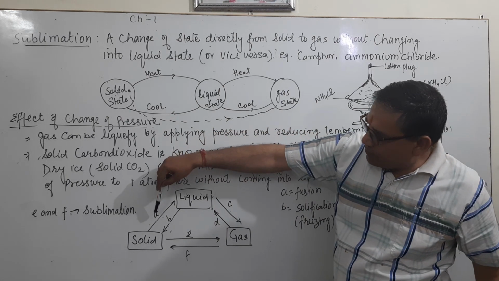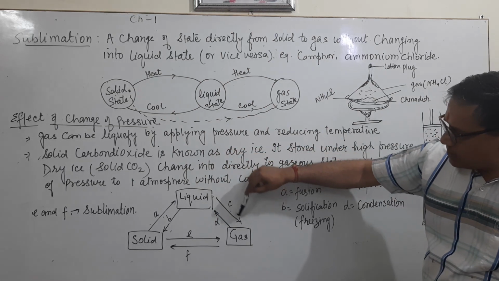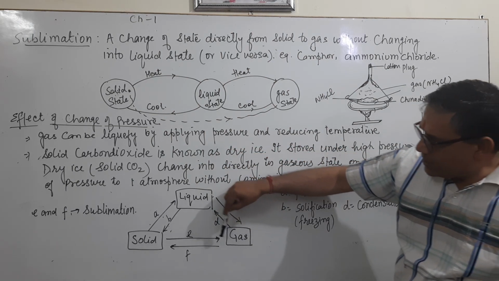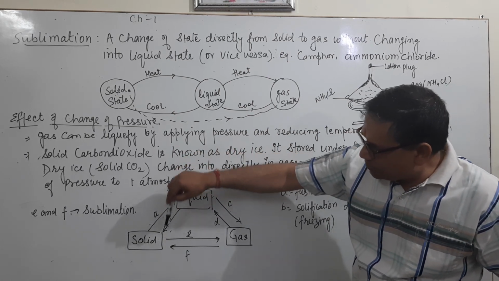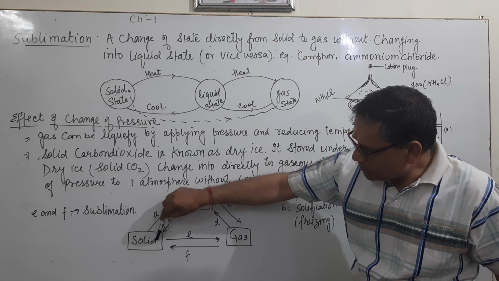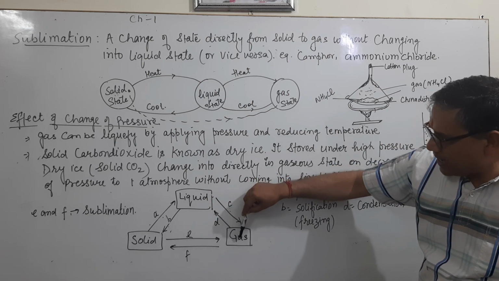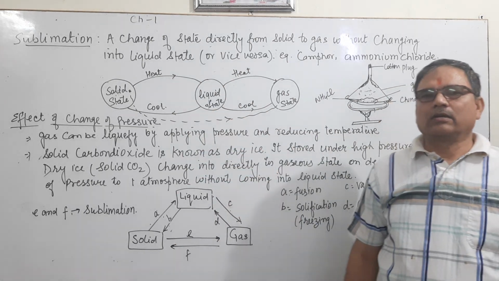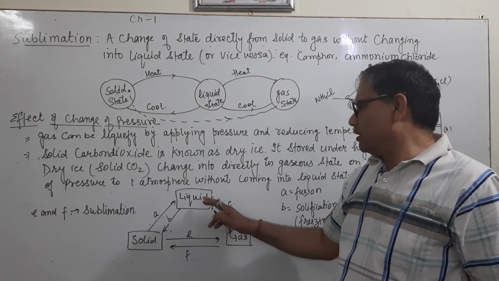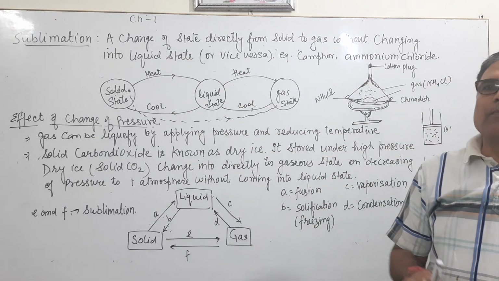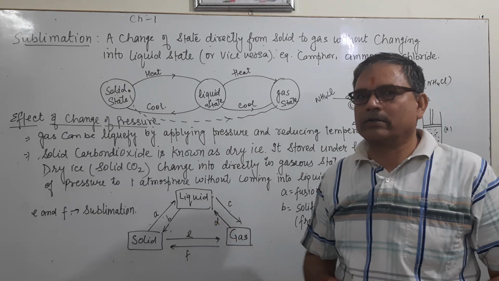So briefly, what will you say, what is A? Solid to liquid is known as fusion, and liquid to gas, C, is known as vaporization. Gas to solid is known as sublimation, and liquid to solid, solidification या freezing. Solid to gas is known as sublimation, and gas changing into liquid is known as condensation. It means this gas changes into liquid; condensation means by increasing the pressure or by reducing the temperature, we can change this state of matter. Is it clear?